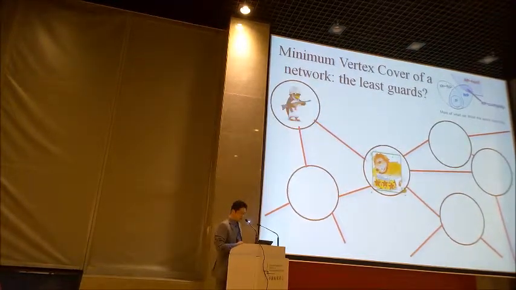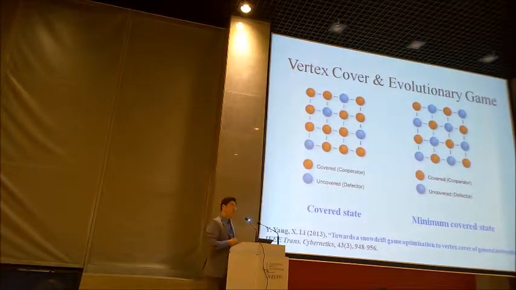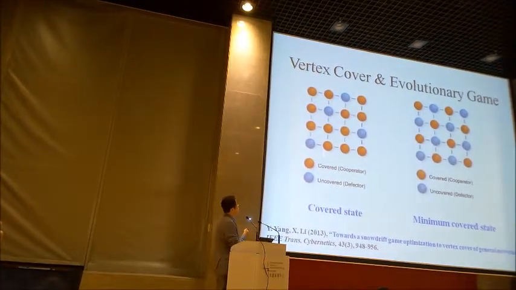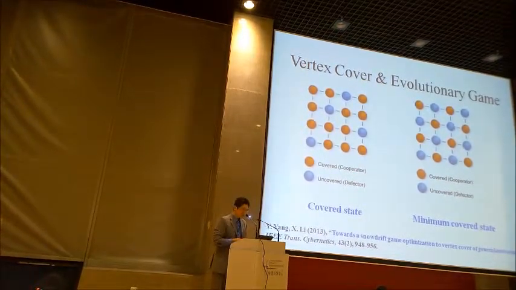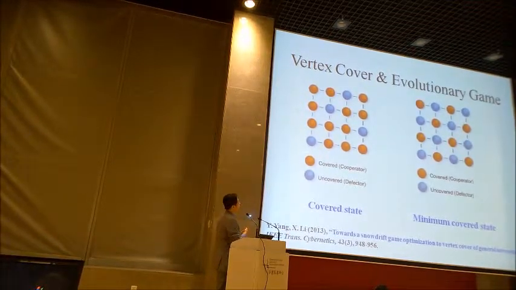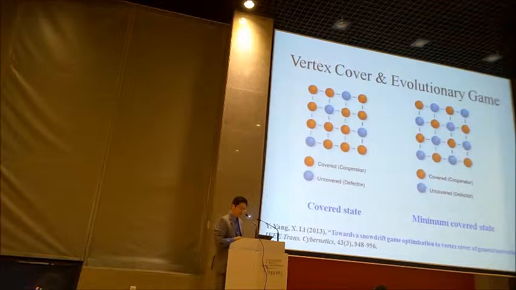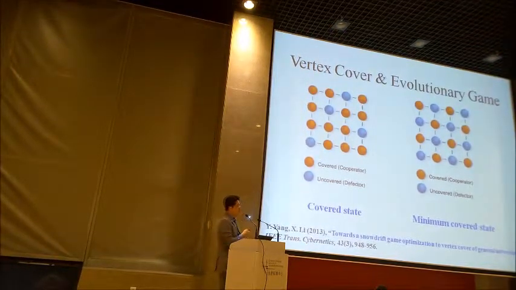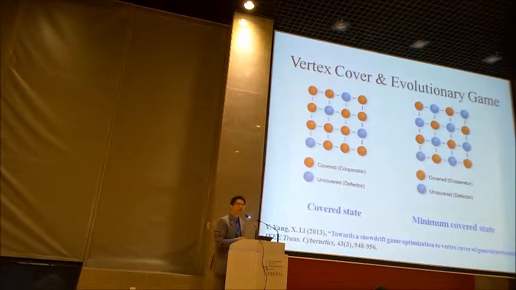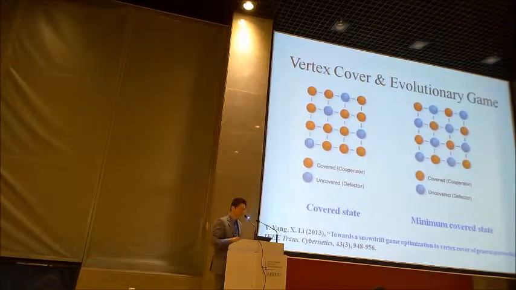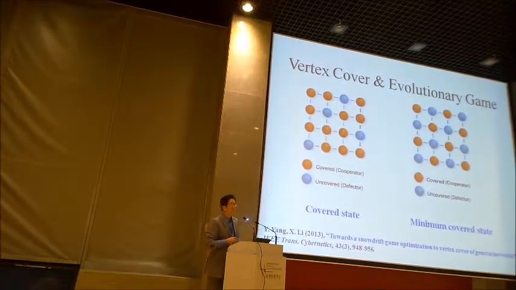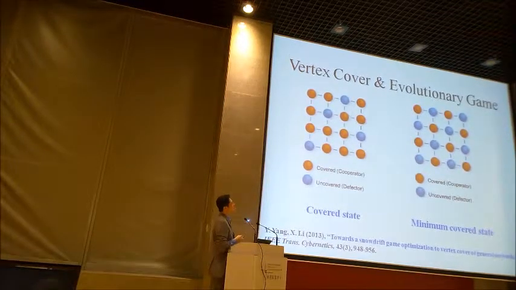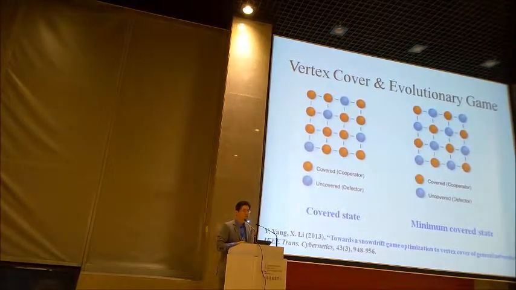connectivity pattern. So here, as a more concrete example, if we regard the red one as a covered one, and the blue one as the uncovered one, and we map the covered states to cooperators and the uncovered ones to defectors, here we can see that this is a vertex cover state with cooperators and defectors. However, the red ones are not the least in number. The least one is here. This is a minimum cover state with the cooperators. So the cooperators are the least.